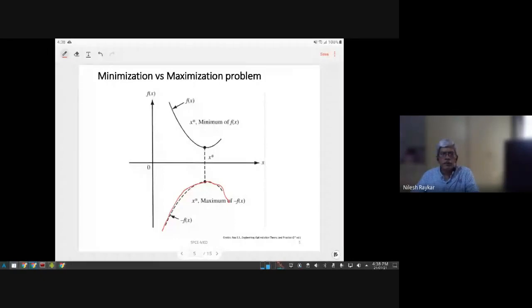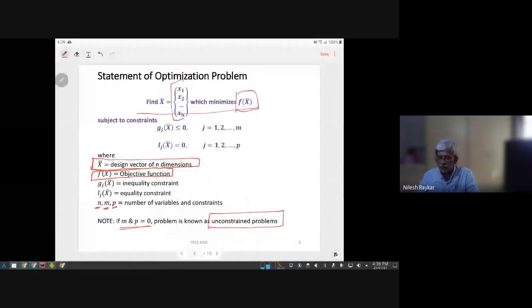And once this definition is ready, then you can proceed with applying the different algorithms. The algorithms are defined in terms of the objective function, the design variables, and the constraints. These are the 3 parameters which you must identify for any problem that you are talking about.